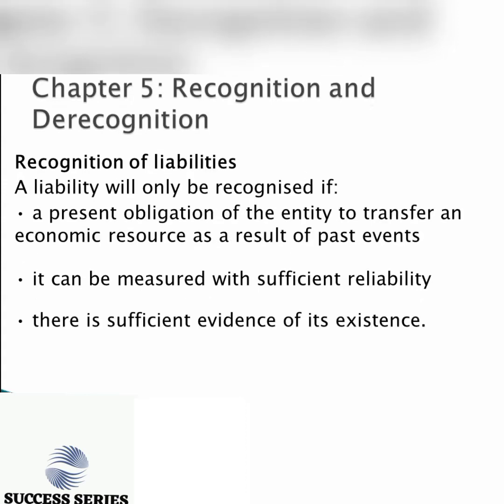Then we move on to recognition of liabilities. A liability can only be recognized if there is a present obligation of the entity to transfer an economic resource as a result of past events. This is also gotten from the definition of a liability from chapter 4. In addition to the definition, it can be measured with sufficient reliability, which implies that we can provide a value for it, an estimate for it. And the third one is that there should be sufficient evidence of its existence, meaning that we should be certain that it is in existence.